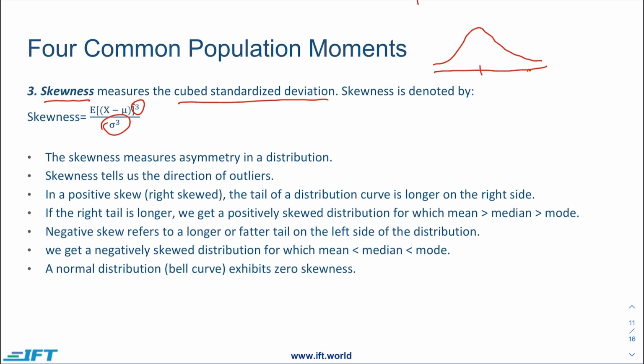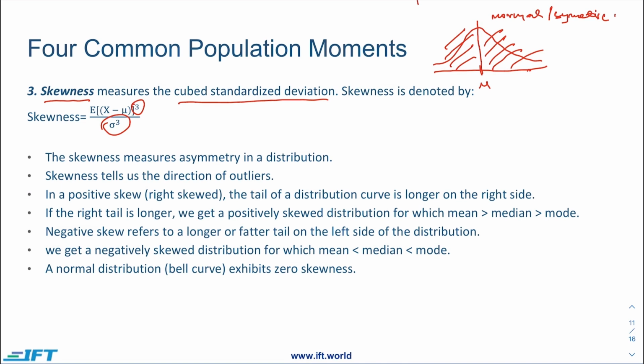So if we have this mean here, this distribution that I have just drawn is a normal distribution which is symmetric. By symmetric, it means that the left hand side is exactly equal to the right hand side. So there is perfect symmetry in this particular distribution.